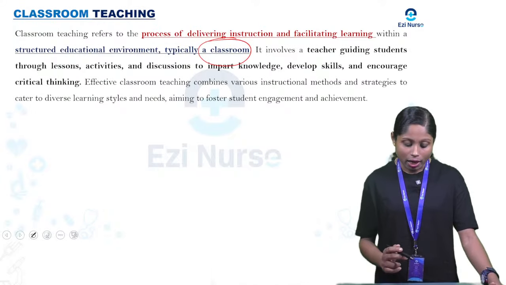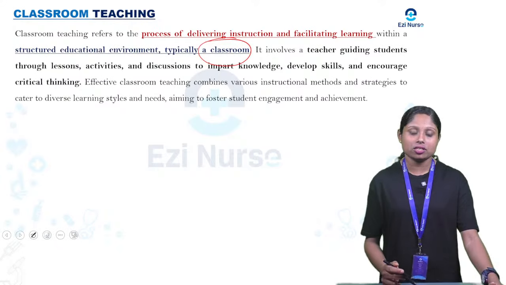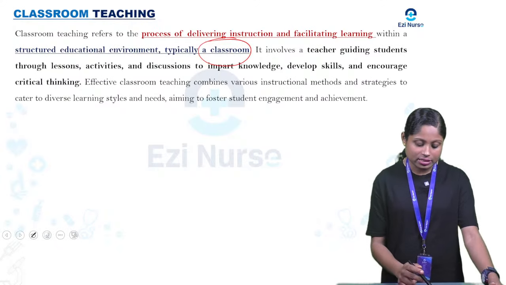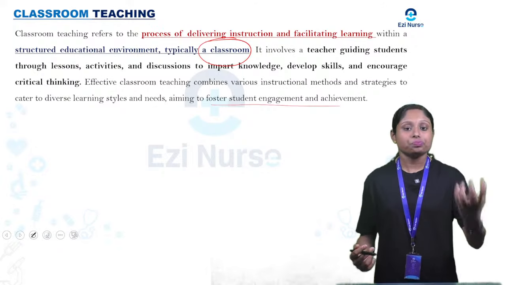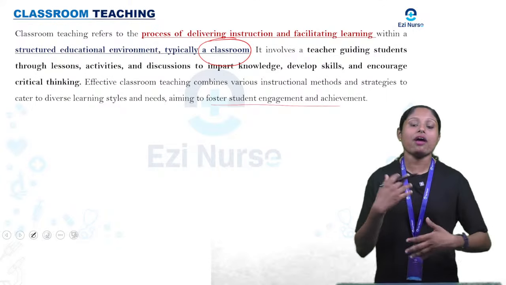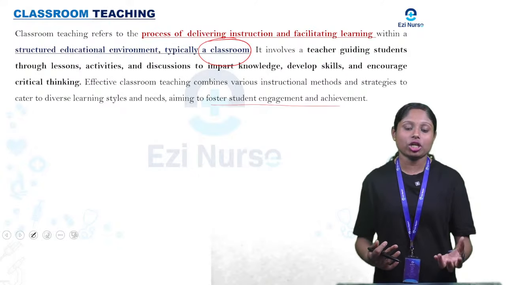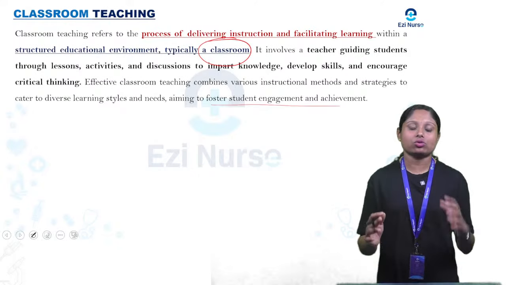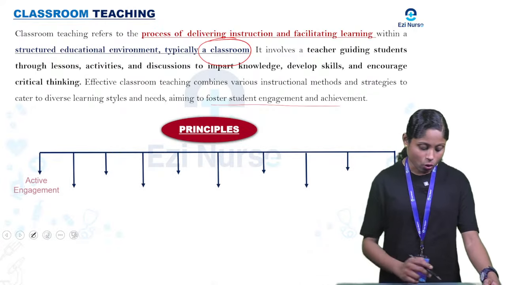Effective classroom teaching combines various instructional methods and strategies to cater to diverse learning styles and needs, aiming to foster students' engagement and activities. Basically, you are a student, you study in a classroom, so you are familiar with what classroom teaching is. The teacher will teach you in a structured environment, and that is what is called classroom teaching. So that's the definition. What are the principles we need to focus on here?